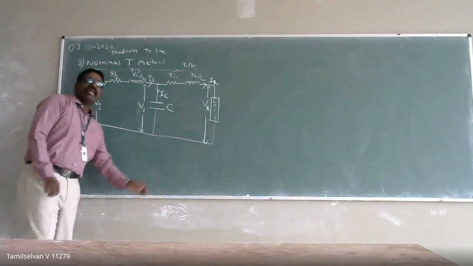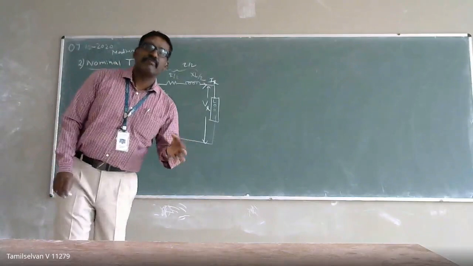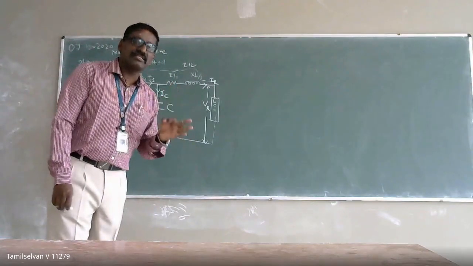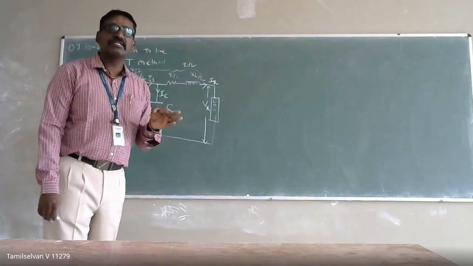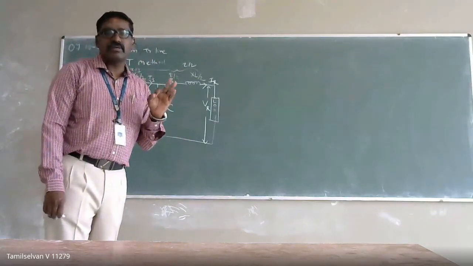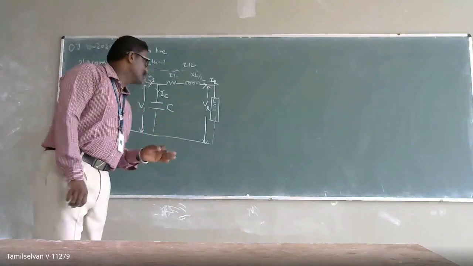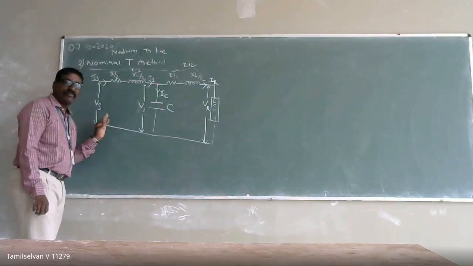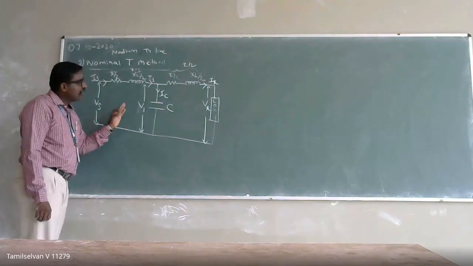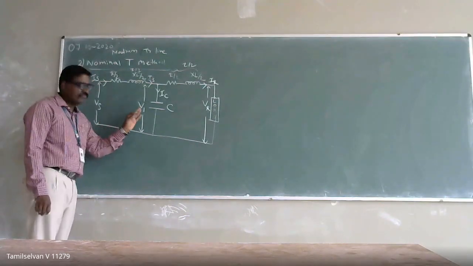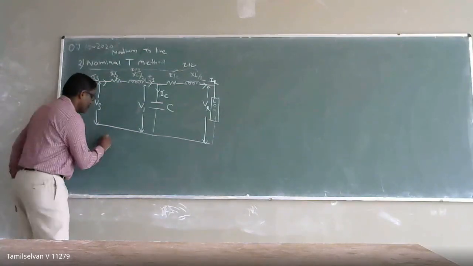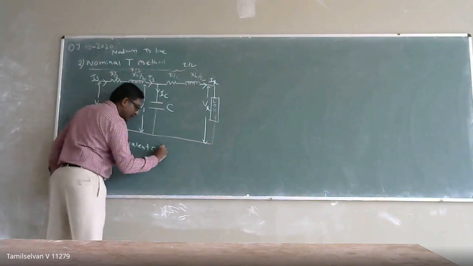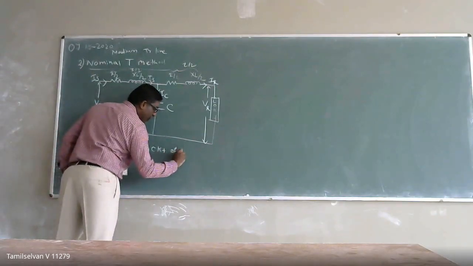Here the entire analysis we are doing is per phase analysis. Why? Because the system we are taking is a balanced system, and per phase analysis is equivalent to the three-phase analysis. So that's why I have drawn the equivalent circuit of the nominal T method per phase. Now I am going to draw the phasor diagram for this equivalent circuit of the nominal T method.